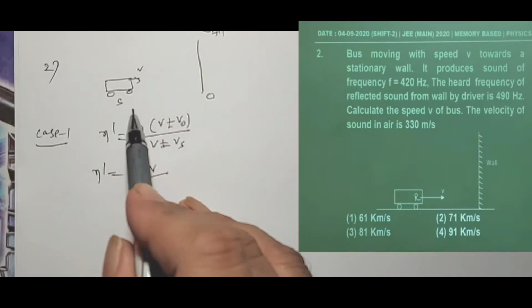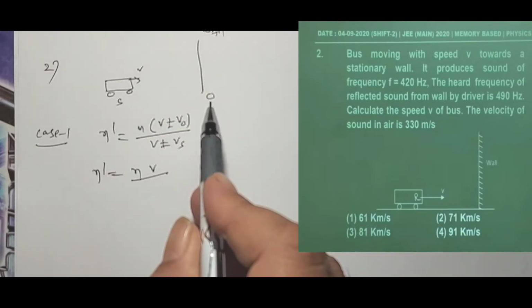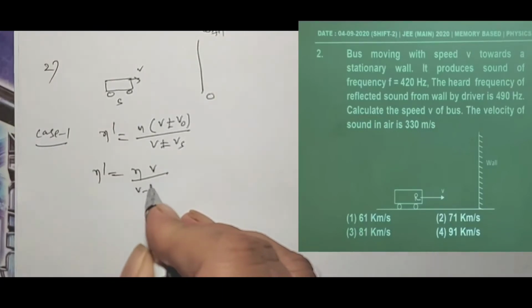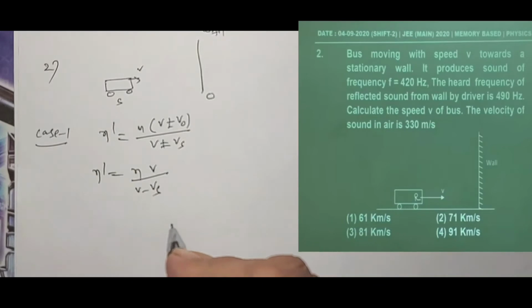The source is moving towards the stationary observer, so the frequency heard by the observer definitely increases. So we take the minus sign here, V minus Vs. So N dash is equal to NV by V minus Vs.